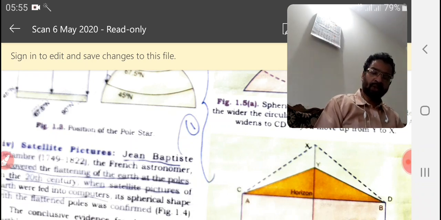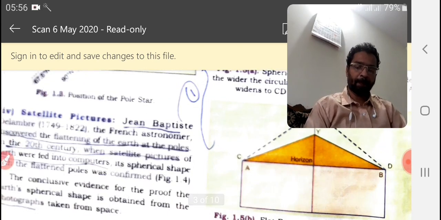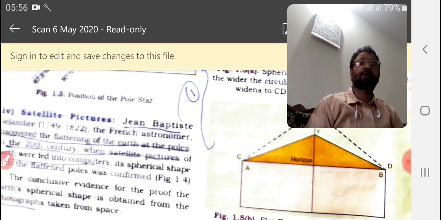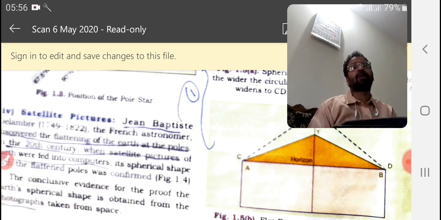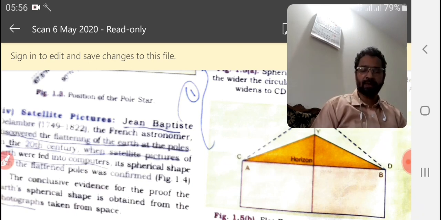The spherical shape is confirmed by the arrival of a ship seen first by its mast and later the ship. Satellite picture of the earth, shadow of the earth on the moon as circular, and the views of circular horizons from a height, etc. All these prove the spherical shape of the earth. Any three you write. Okay. It is given 5 or 6, so any 3 you can write here.